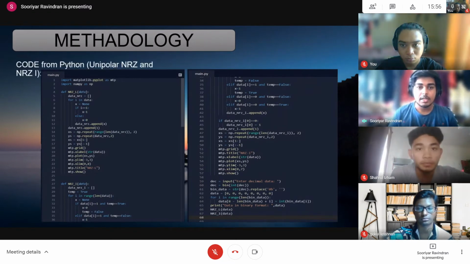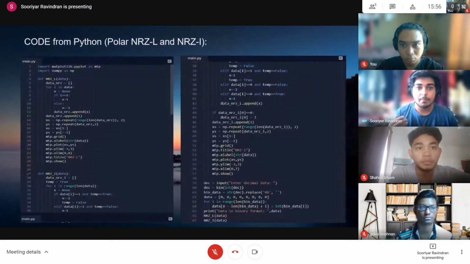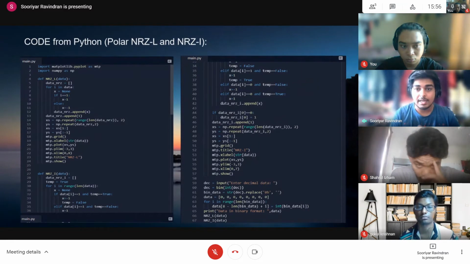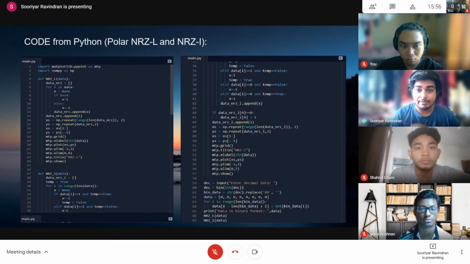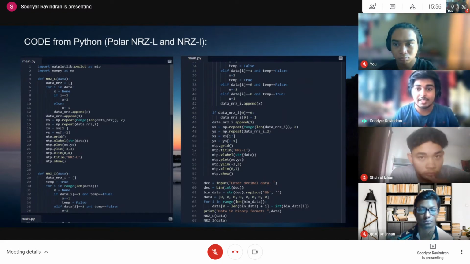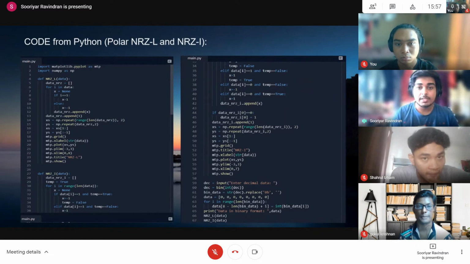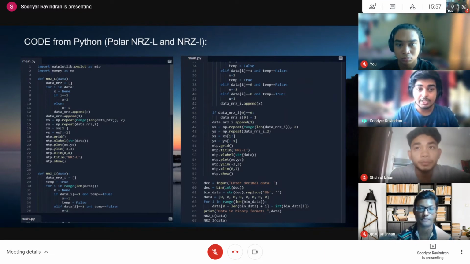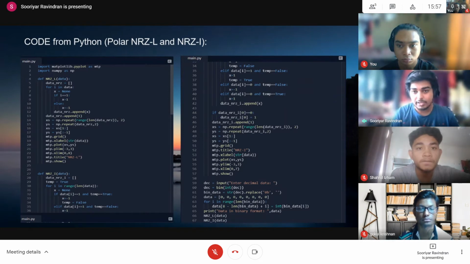And now let's go to polar NRZ-L and NRZ-I. Actually, the coding for polar NRZ-L and NRZ-I are almost the same as unipolar NRZ-L and NRZ-I. The difference is we have to make some changes at the if-else statement for both NRZ-L and NRZ-I coding. In the if-else statement for NRZ-L, we have to change from x equal to 0 to x equal to -1, because polar, it doesn't stop at 0, it goes to -1.